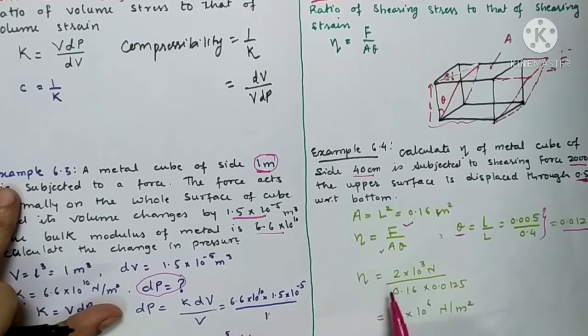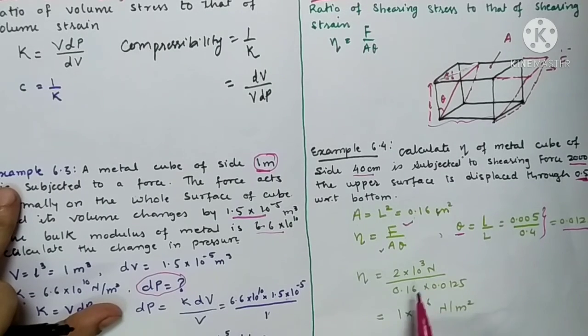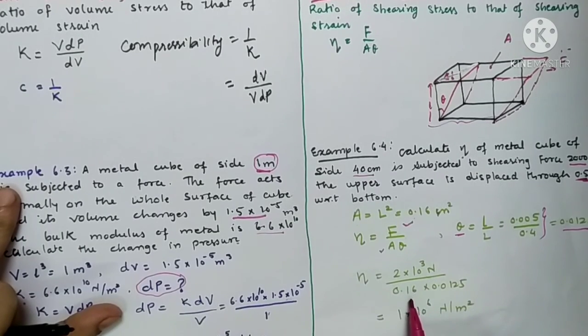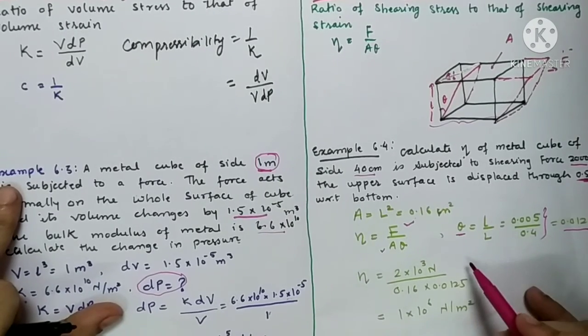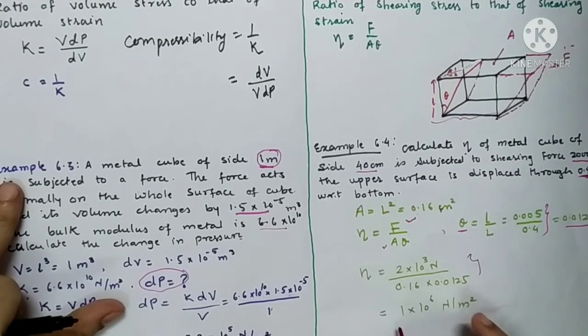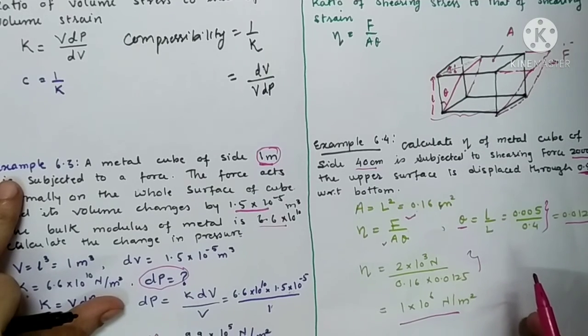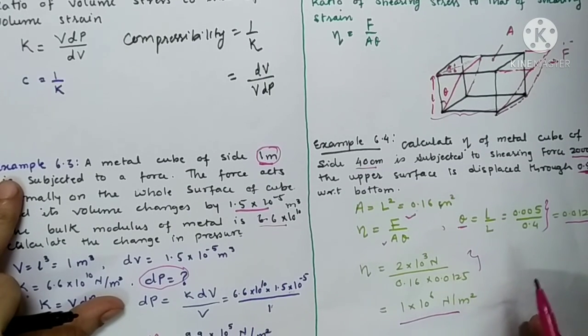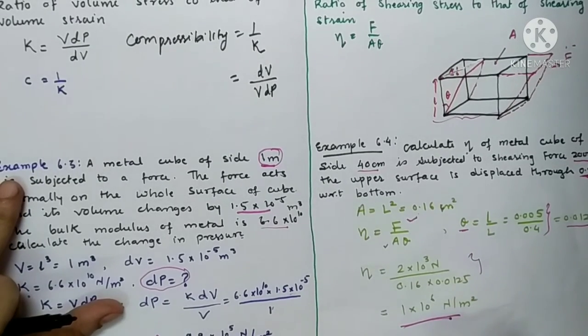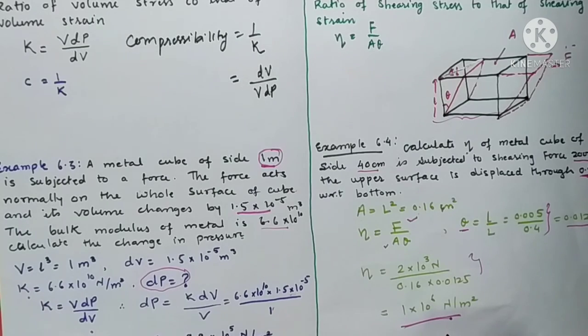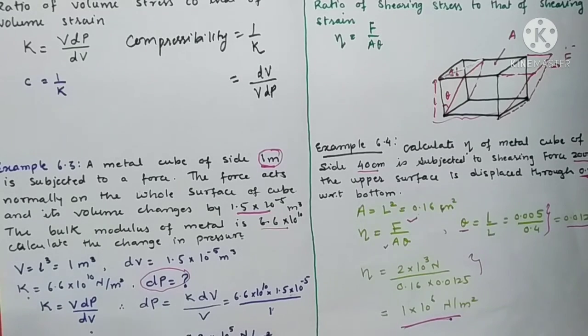Substitute the values of F, A and theta from the above data. Eta is equal to 2 into 10 raised to 3 Newton upon 0.16, A is 0.16, and theta is 0.0125. Once you substitute it, everything gets cancelled. The only thing that remains is 1 into 10 raised to 6. You are going to get this answer. This is the value of eta, the modulus of rigidity of the cube. So I hope you have understood all three moduli of elasticity. Let's stop here. Thank you.